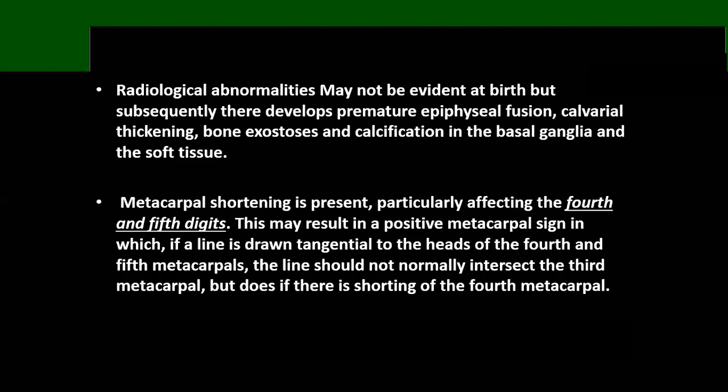Normally, if you draw a line at the heads of the fifth and fourth metacarpals, it will not intersect the third metacarpal. So when the fourth and fifth are shorter than normal, the line will intersect, and this indicates there is a positive metacarpal index.